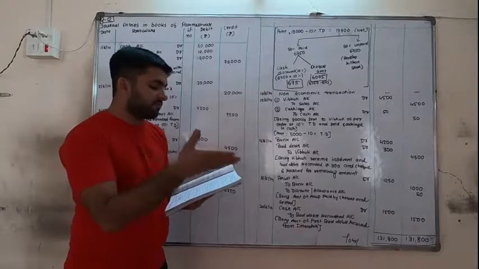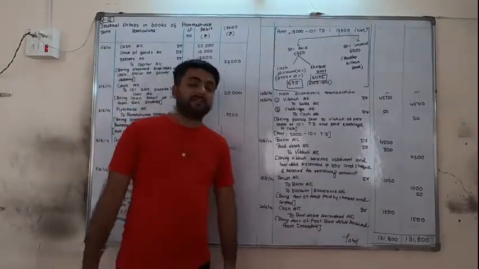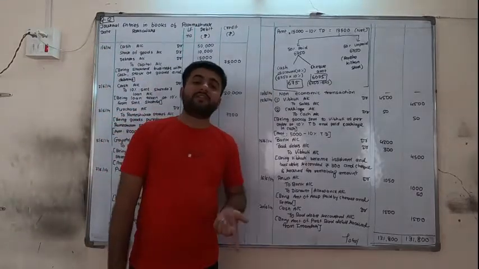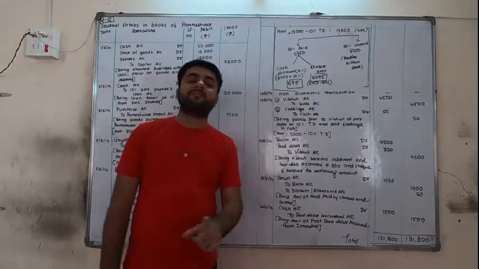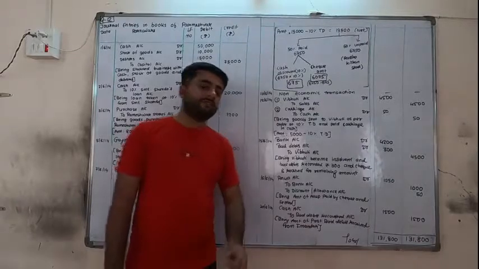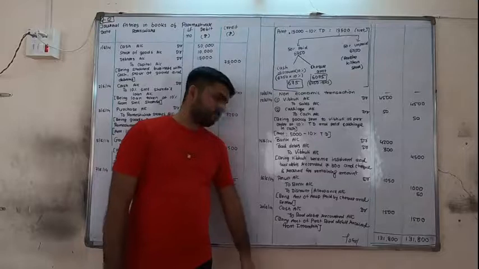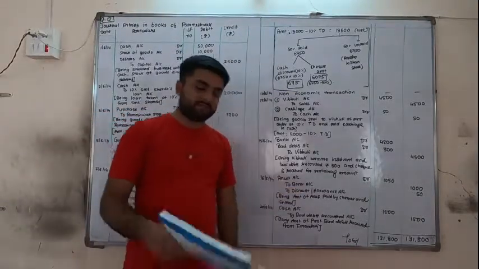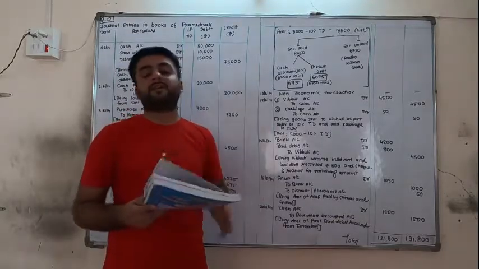On payable amount to Anu, paid 1,000 by check and settled the account. We have to pay 1,050 to Anu. We are paying check of 1,000 and the remaining amount is settled, meaning the remaining amount is allowance or a discount. Now we are paying the amount to Anu. Anu is the receiver, Anu account debit. We are paying through check, bank is the giver, bank account credit, and the remaining amount is allowance or discount, that is 50 rupees.